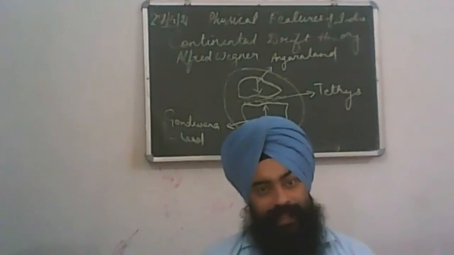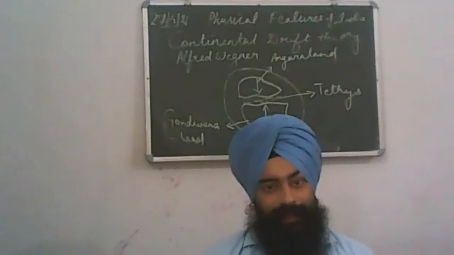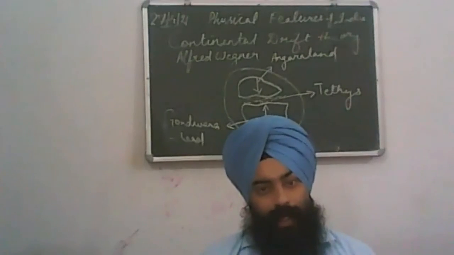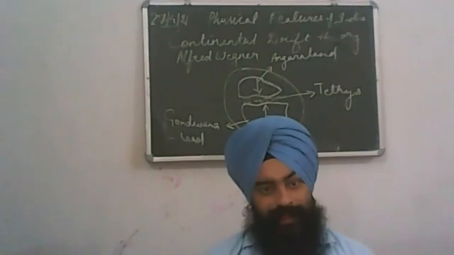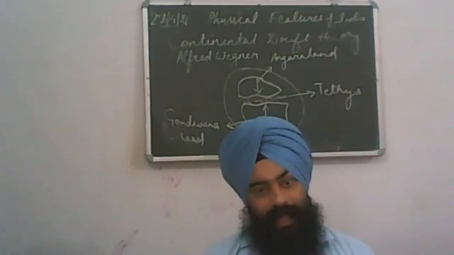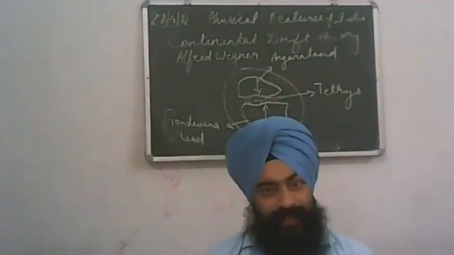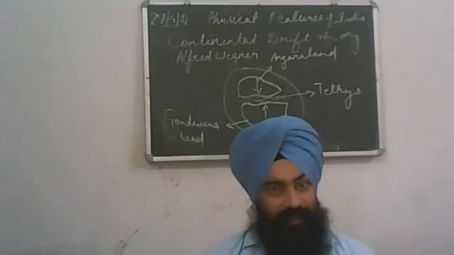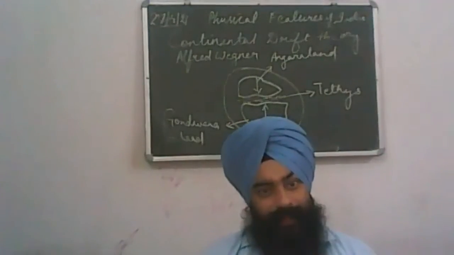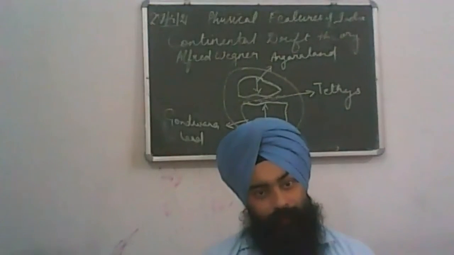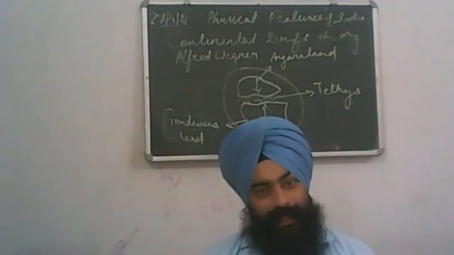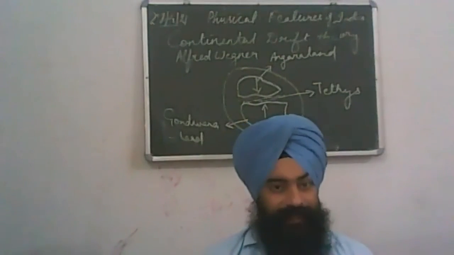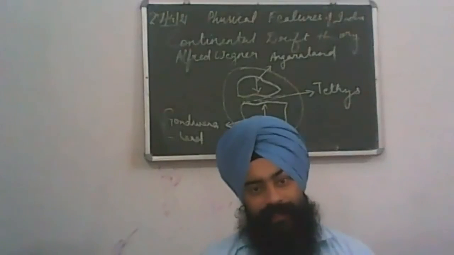All this process began around 200 billion years ago, and the total time taken by these processes was 170 billion years.